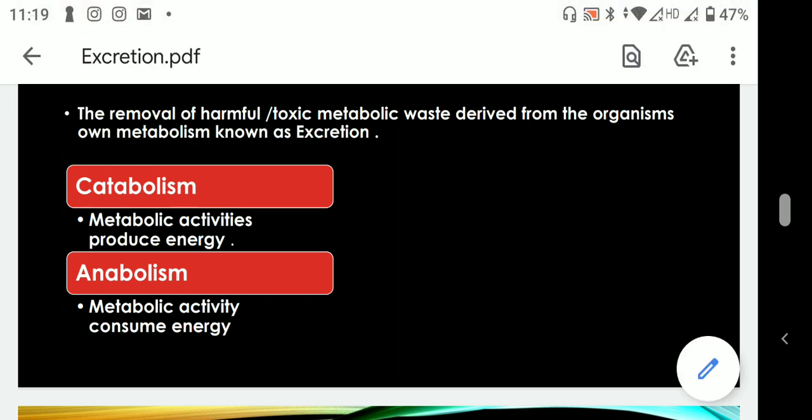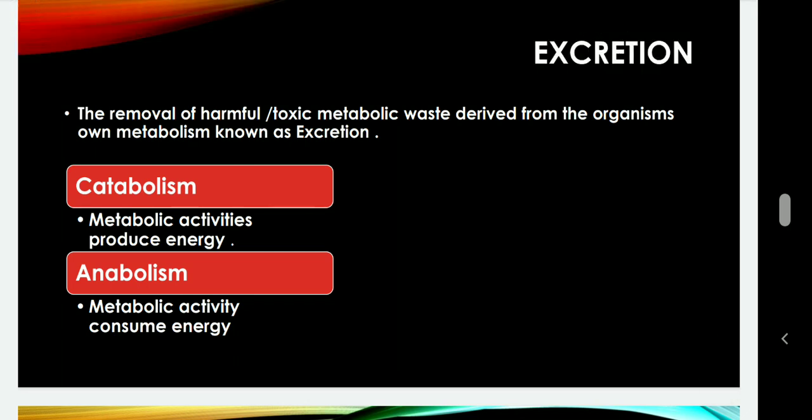For example, digestion is a process during which a lot of energy is consumed. No doubt, after digestion of the food we are getting a lot of energy, but that energy is produced after the oxidation of food. Before that, for the entire process of digestion, we need energy. So digestion is an anabolic reaction.